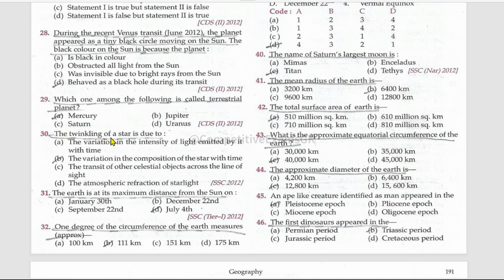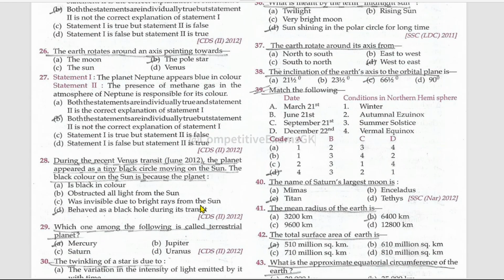The twinkling of a star is due to the variation in the composition of the star with time. The Earth is at its maximum distance from the Sun on July 4th. 1 degree of circumference of the Earth measures approximately 111 kilometers.